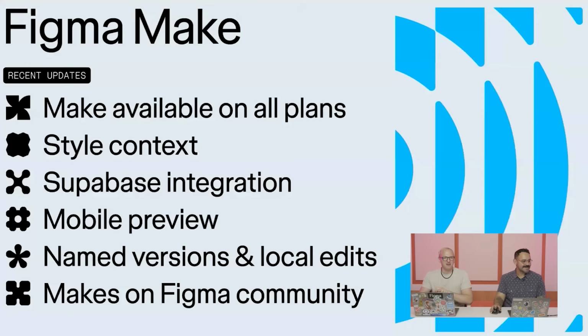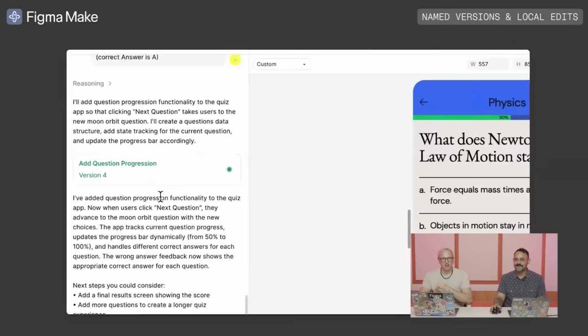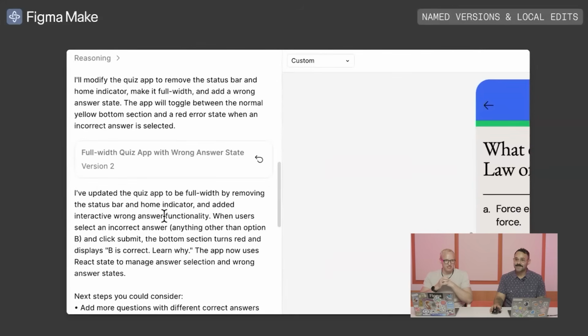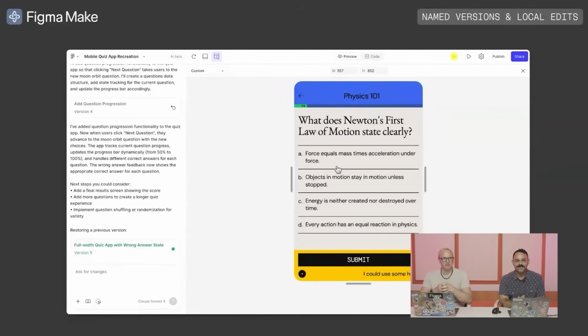That's it for the live demo, but one more exciting change to call out. With all the new power available in Figma Make, more of you are doing a lot of prompting, and it can be hard to remember what changed when. So to make it a bit easier to remember, Make now names every version. So if you need to go back, it's easy to do so.